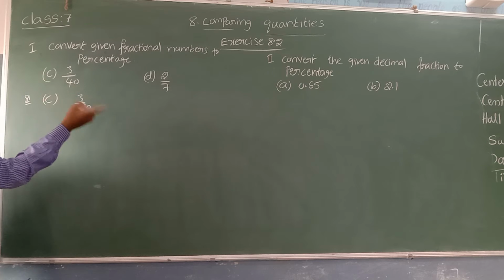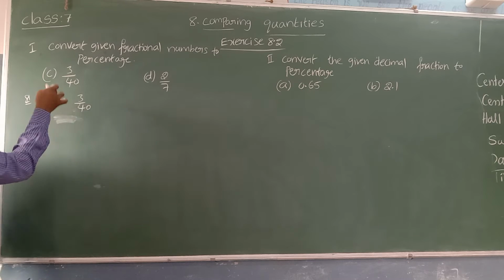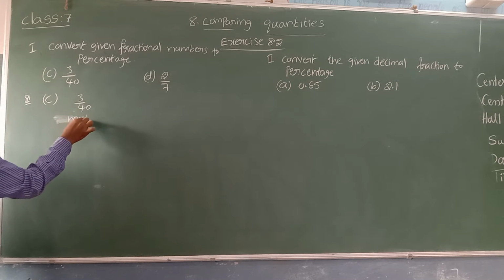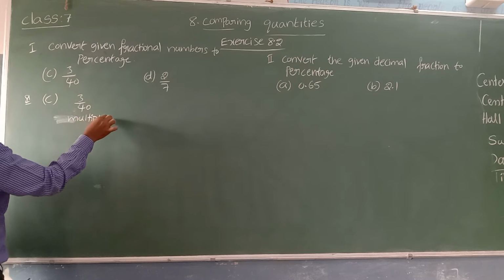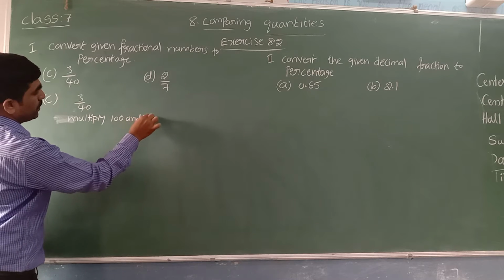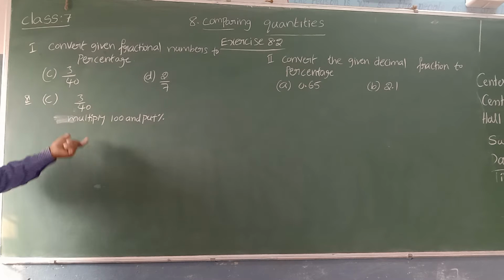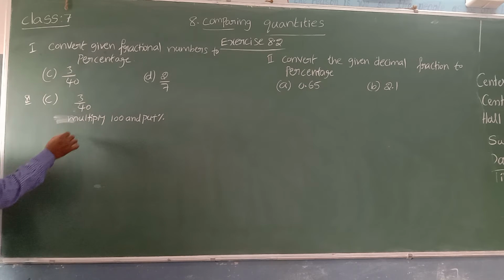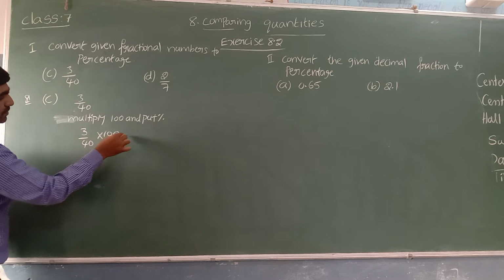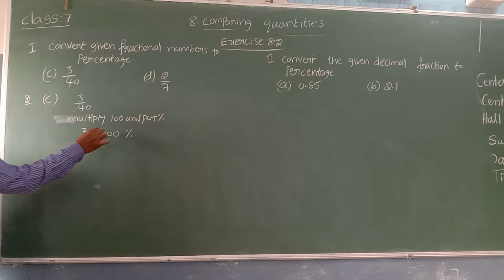To convert this fraction into percentage, what condition did I say? I said multiply with 100, and also put the percentage symbol. To convert fraction to percentage, multiply with 100 and put the percentage symbol. 3 by 40 is the fraction. To convert into percentage, multiply with 100, and put the percentage symbol. If possible, convert into lowest form. How can I convert to lowest form?